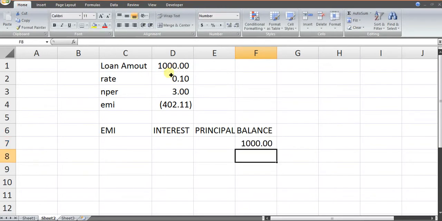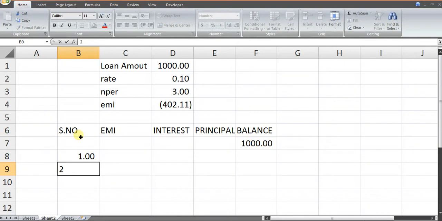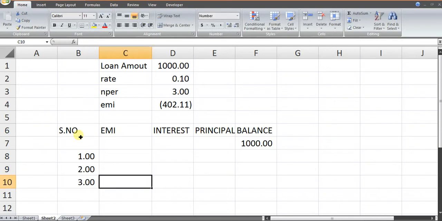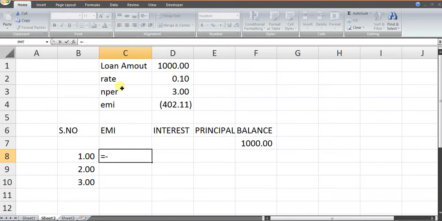Just have a look, and you can put one more column for serial number. It would not look that important in this particular case because there are only 3 EMIs, but in general loans have 180, 240, 360 of these kinds of EMIs. Now we want EMI in positive, so we'll write minus on this amount. Now the thing is, we want the same EMI to be copied in all the 3 cells when we drag the cursor down.